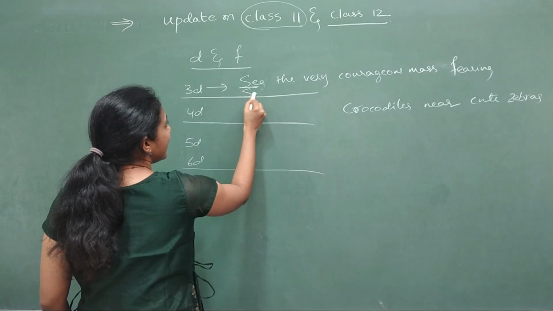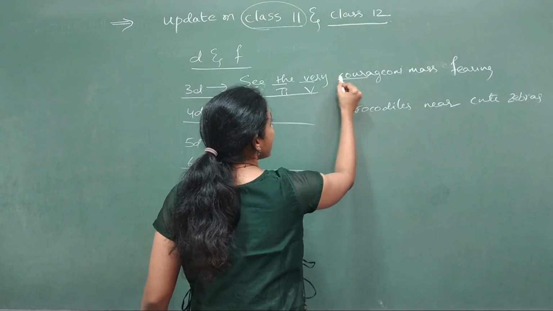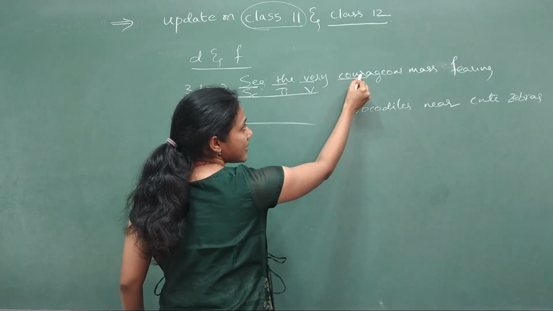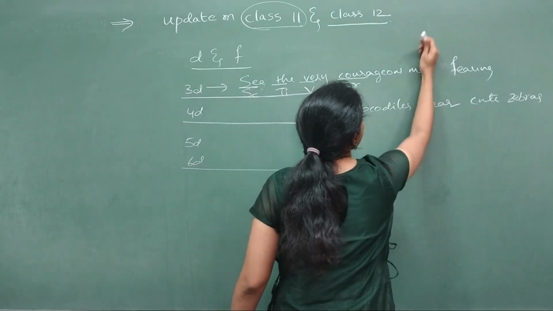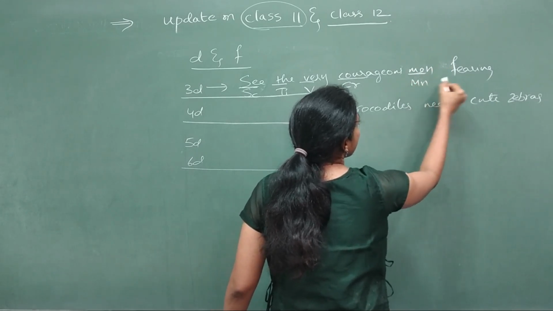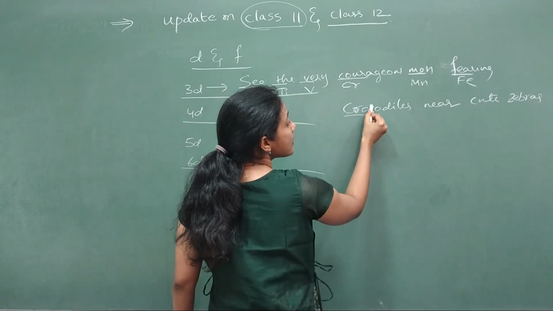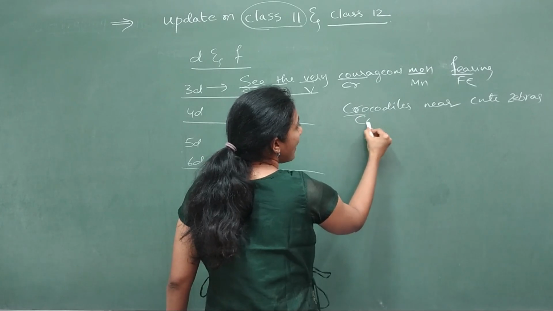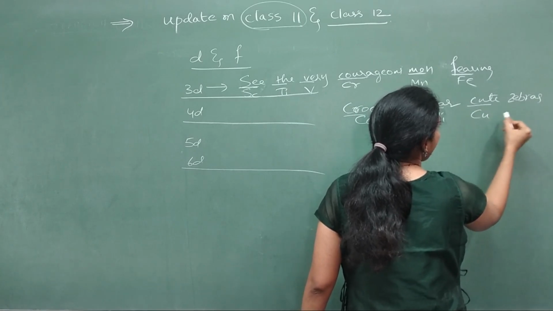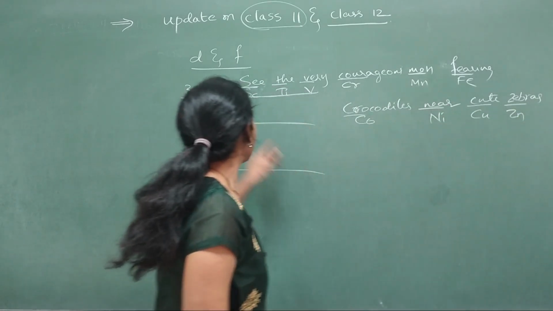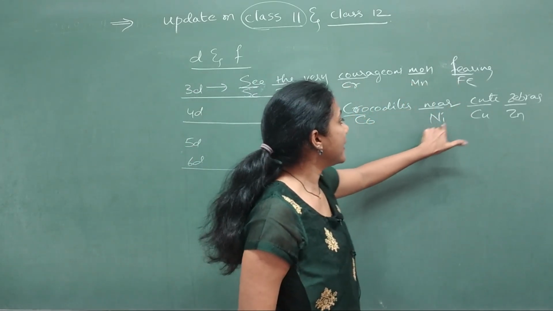S stands for scandium, T stands for titanium, V stands for vanadium, and here courage, after K, the R sound is there, right? Courage, that means chromium. Courageous man, M stands for manganese, fearing, F stands for Fe. Crocodile, after C, the O sound is there, so cobalt. Near, N for nickel. Cute, Cu, that means copper, zebra, that means Zn. So you see here: scandium, titanium, vanadium, chromium, manganese, iron, cobalt, nickel, copper, zinc.